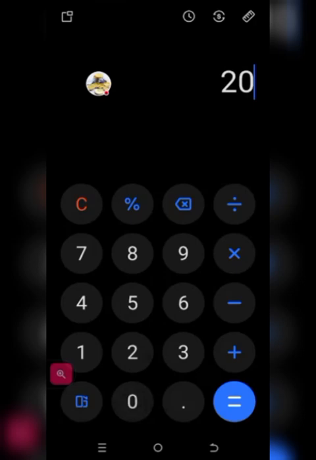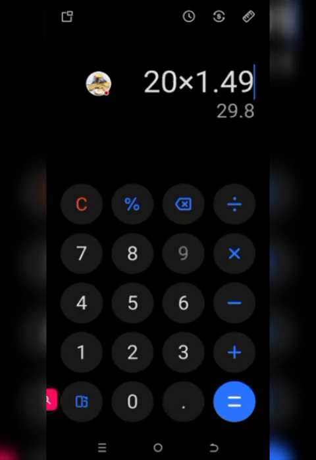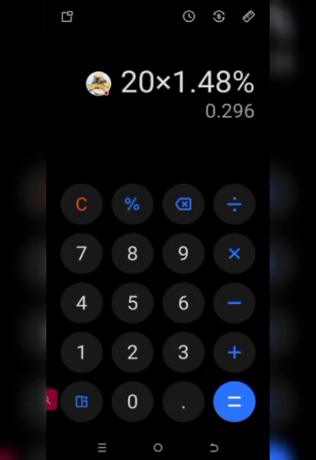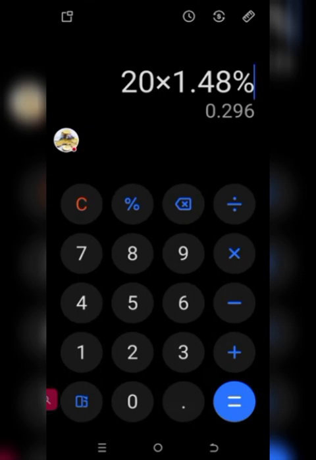So we've got 20, I just put 20 there, times 1.49. Yes, I think that's just about it. 1.48. Yes, something in that range. This is exactly what we got. 1.48. That's what we got, because it was 29 cents plus a little bit of extra. So that's 1.48. Okay, that's what we made on LTO inside of Kucoin.